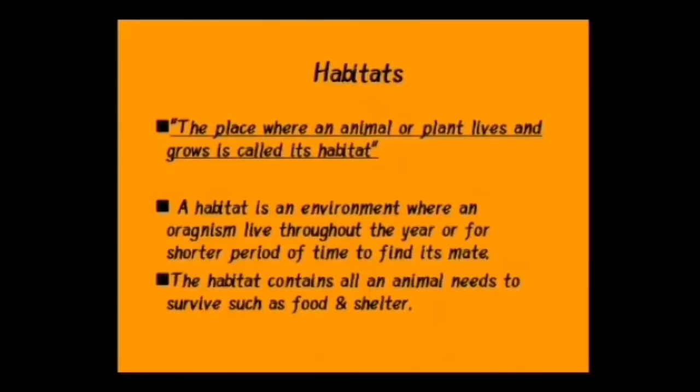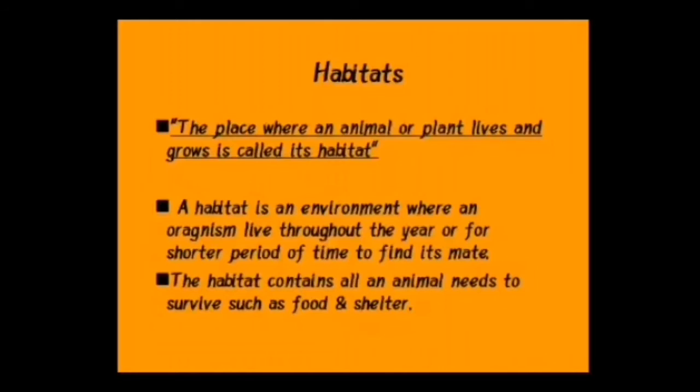Next, I'm going to tell you about the habitats. So first of all, what is a habitat? A place where an animal or plant lives and grows is called its habitat. A habitat is an environment where an organism lives throughout the year or for a shorter period of time to find its mate.